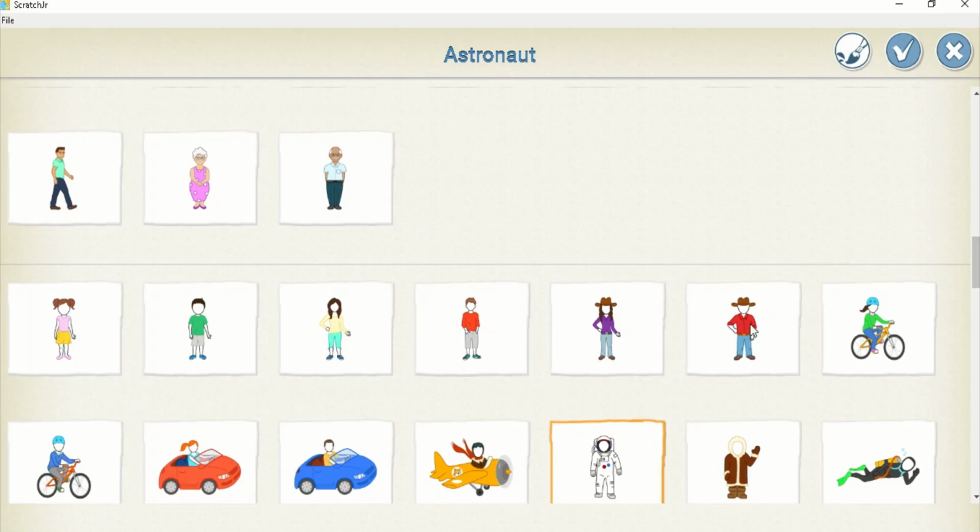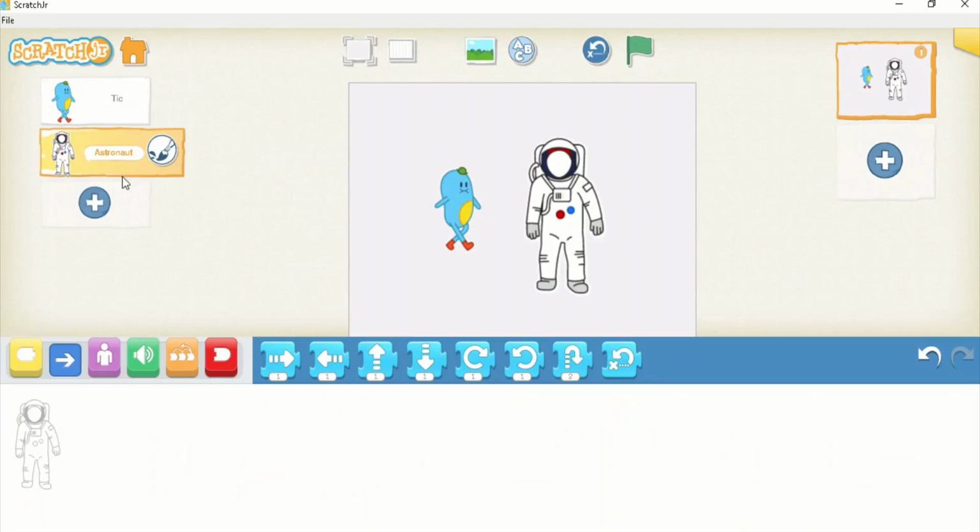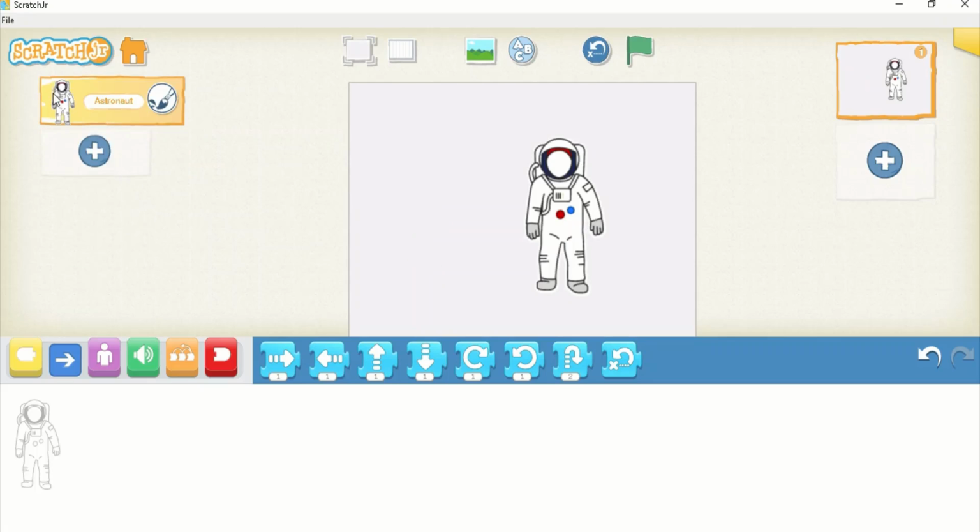Click on it and then click on the right button, the tick mark. And suppose you want to remove this character: left click here and press the cross button, so that character will be deleted.